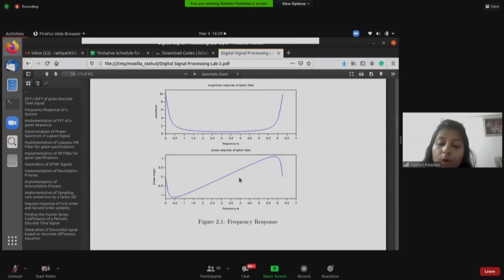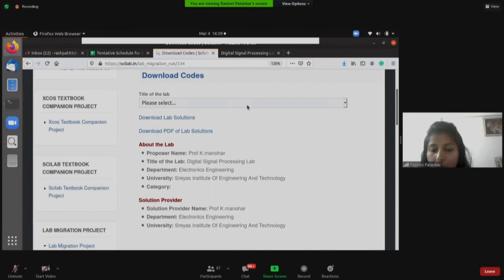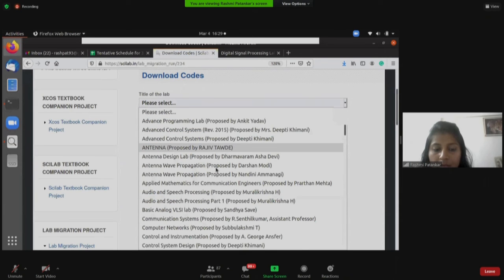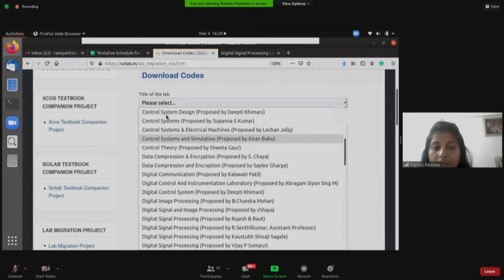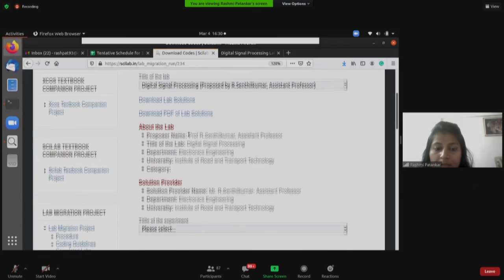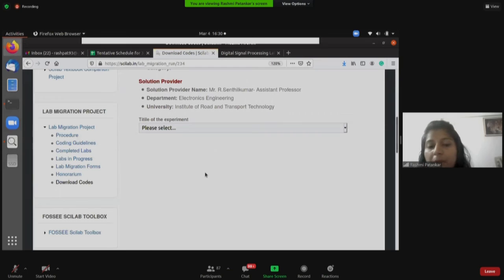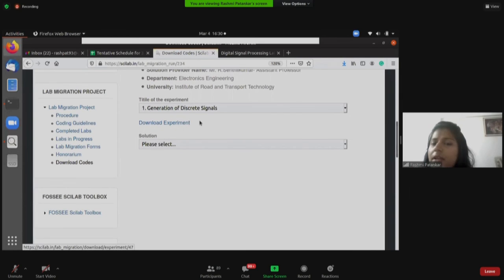Suppose if I want to download one specific experiment of a particular lab, that can also be done, as we have seen for TBC. Let me switch back to the download codes page. I'll click on the title of the lab drop down. Let's say I select Digital Signal Processing Lab by R. Senthil Kumar. These are the details. Now if I'm interested only in the first experiment, I'll click on the title of the experiment drop down, select the first experiment and download the experiment.